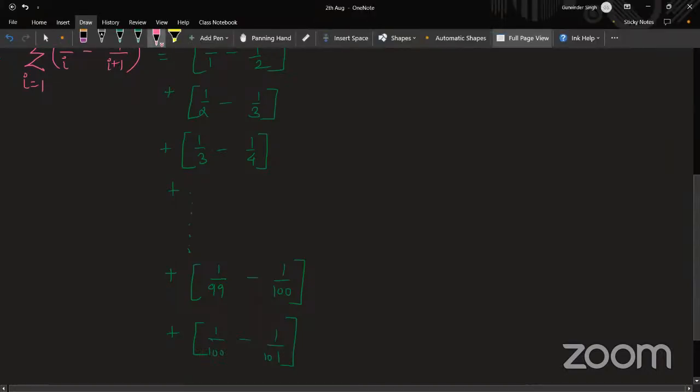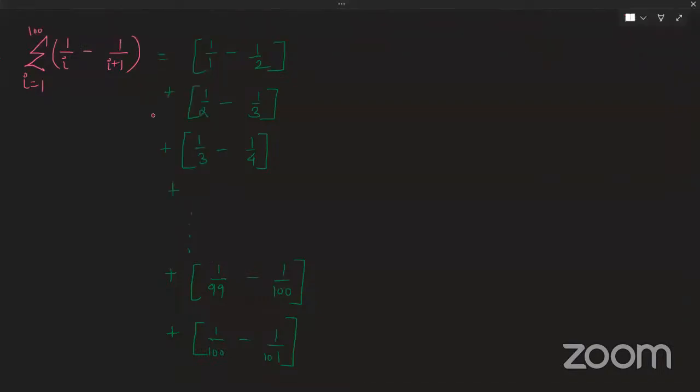If you look at it clearly, my minus 1 by 2 from the first term and my plus 1 by 2 from the second term will get cancelled out, right? It is allowed, right? Similarly, my minus 1 by 3 from the second term and my plus 1 by 3 from the third term are getting cancelled out.